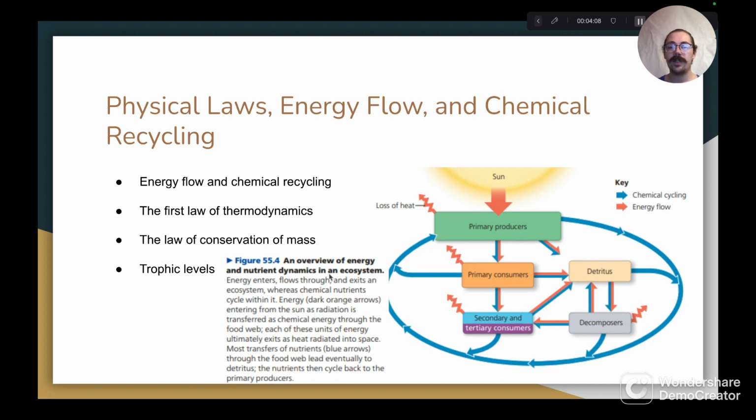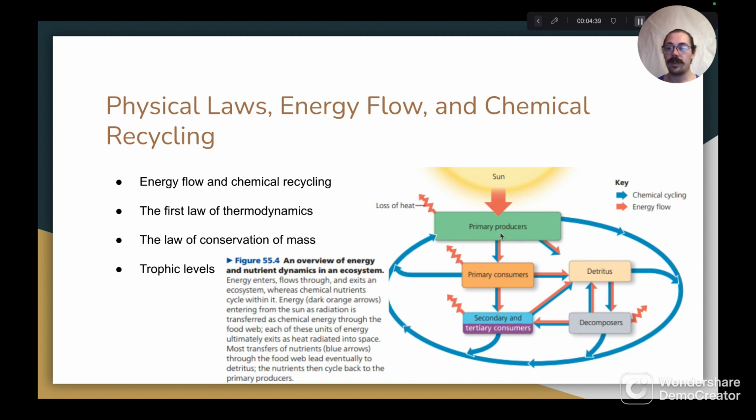This diagram features an overview of energy and nutrient dynamics in an ecosystem. Energy enters the ecosystem as light from the sun. Primary producers use this energy to create organic materials. Primary consumers feed on primary producers. Secondary and tertiary consumers feed on primary consumers. And when all of these organisms die, they return to detritus, which is broken down by decomposers.